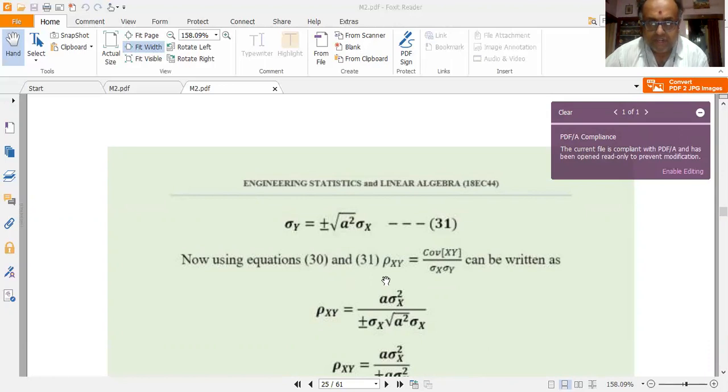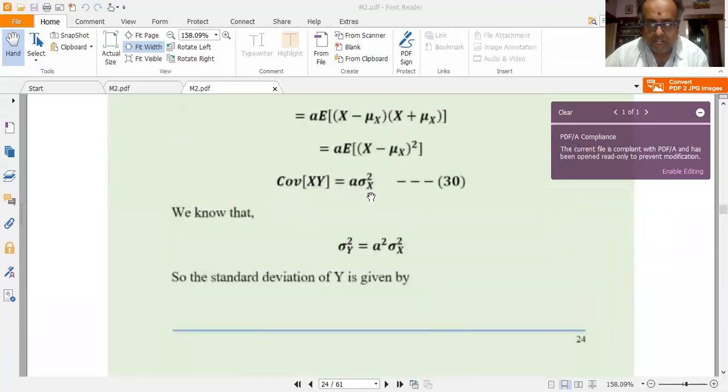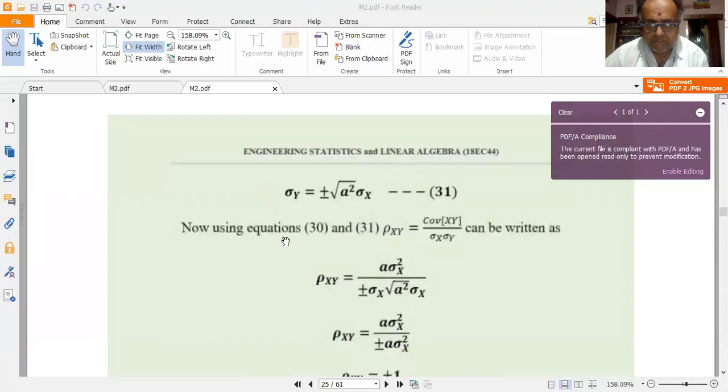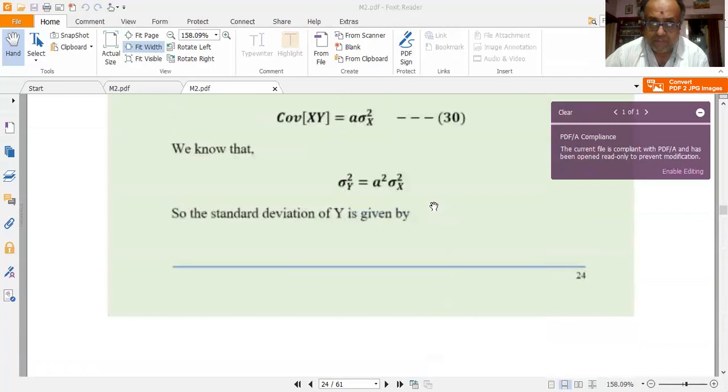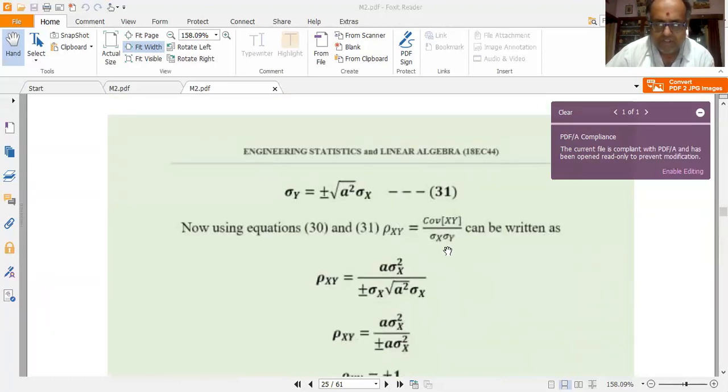Now using equations 30 and 31: 30 is the expression for the covariance, which I have got as a sigma x squared, and 31 is the expression for sigma y. I am substituting equations 30 and 31 into the definition of the correlation coefficient, rho xy is equal to covariance of xy divided by sigma x into sigma y.